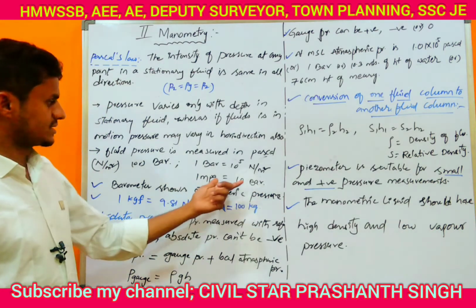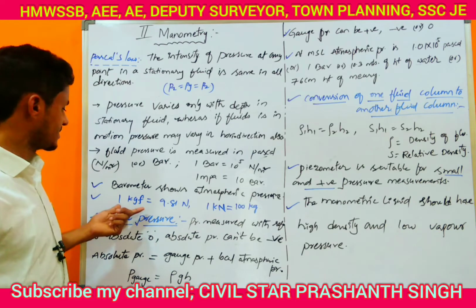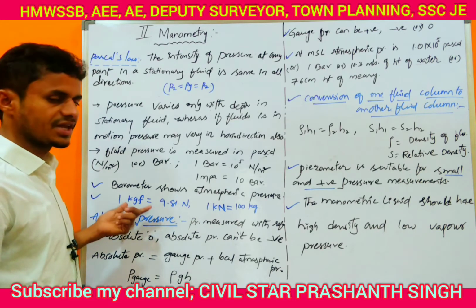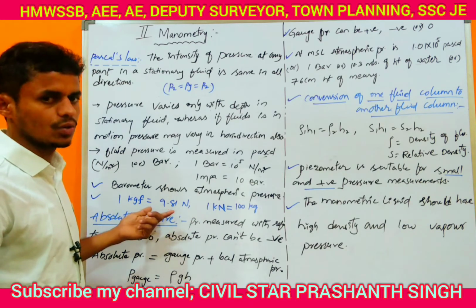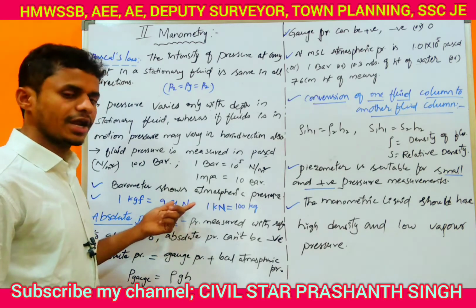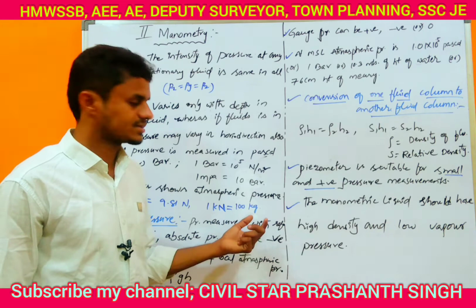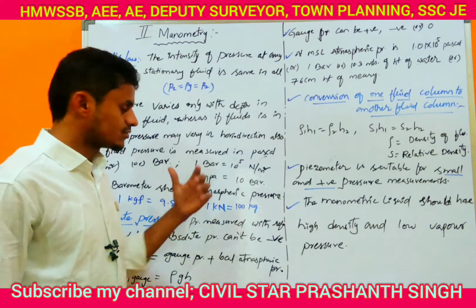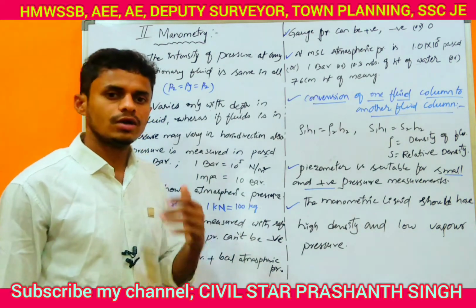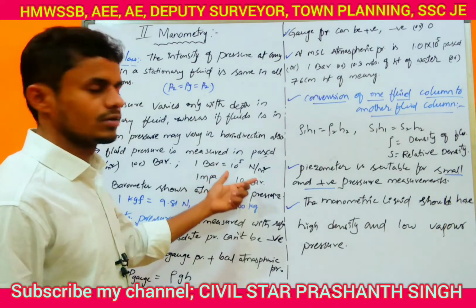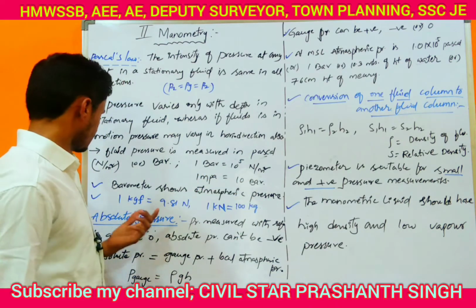So these are the basic values. Next, 1 kgf, 1 kg force, equals 9.81 newtons. 1 kilonewton equals 100 kgs. In solving problems, these values are very useful for us.